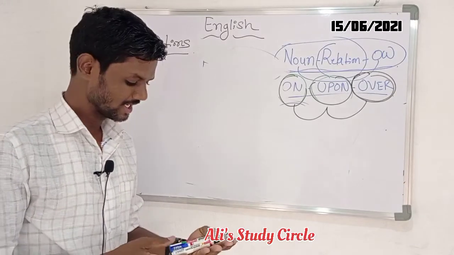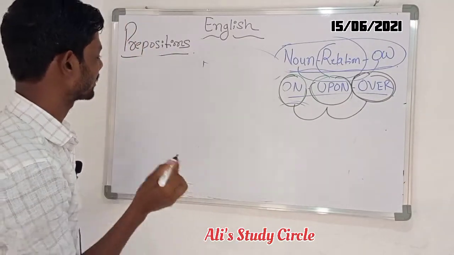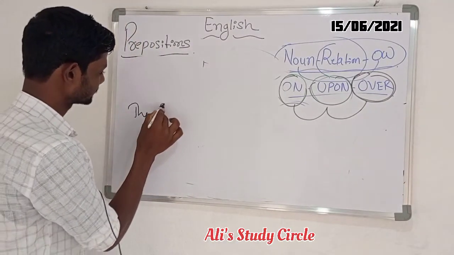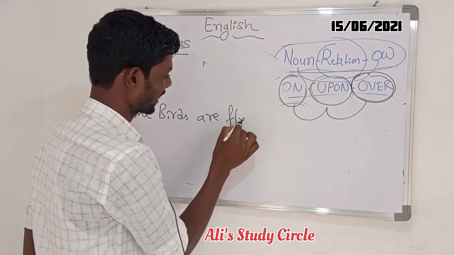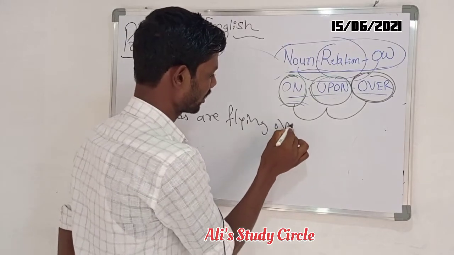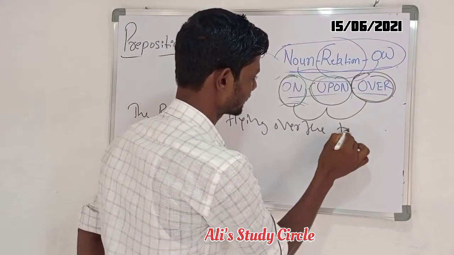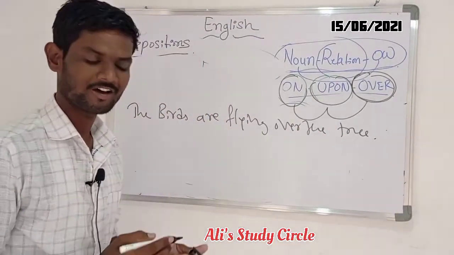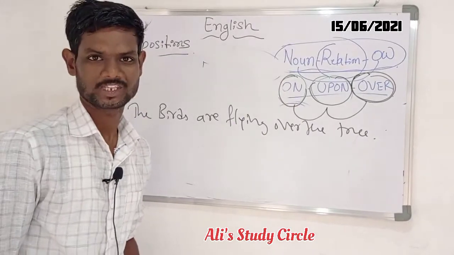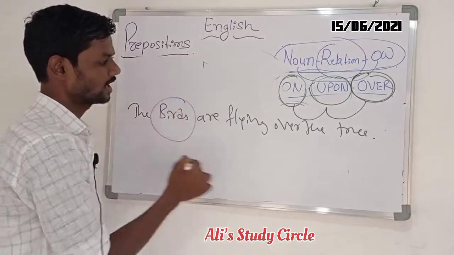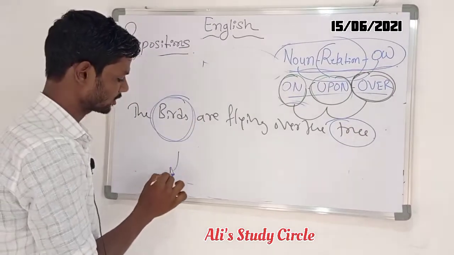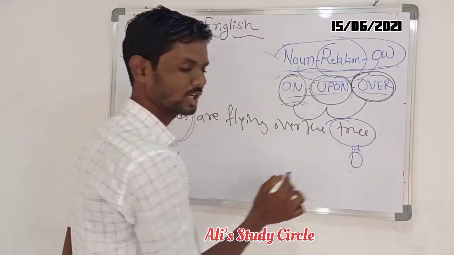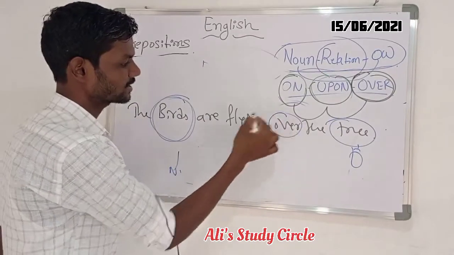You can take a best example for over. The birds are flying over the tree. The birds are flying over the tree. Here you can take our object and our subject or noun, and our preposition is over.